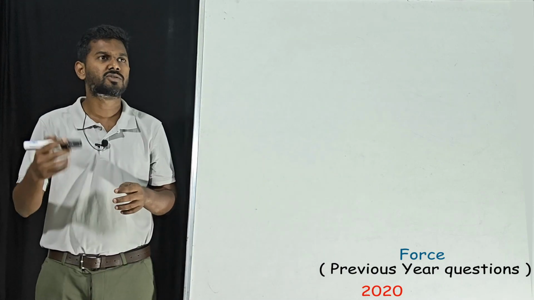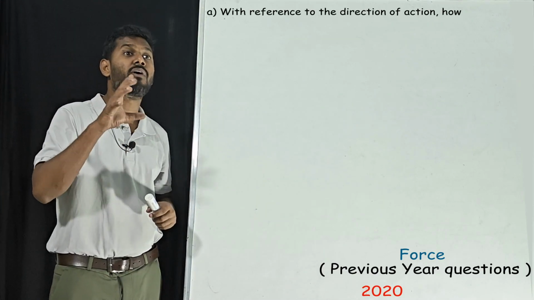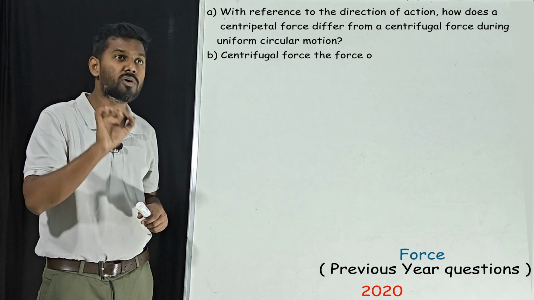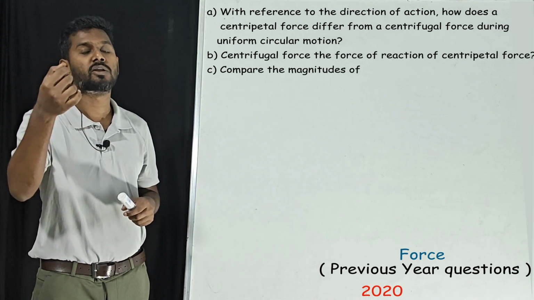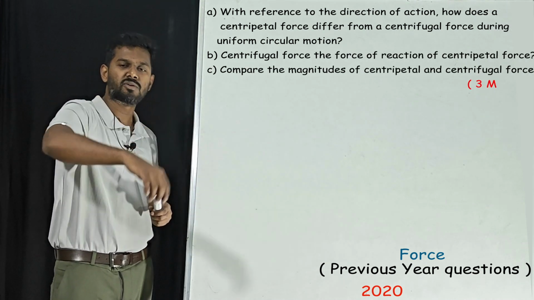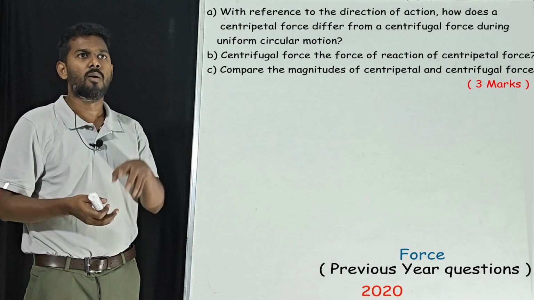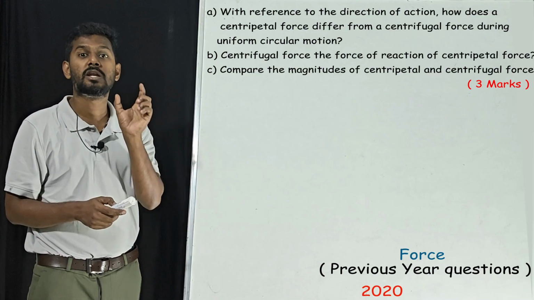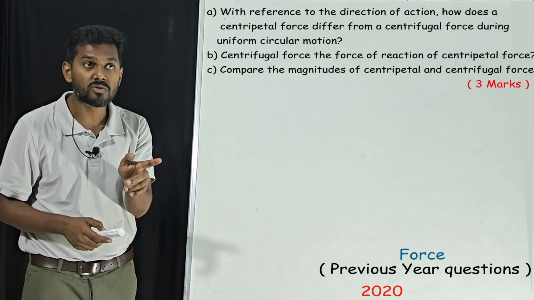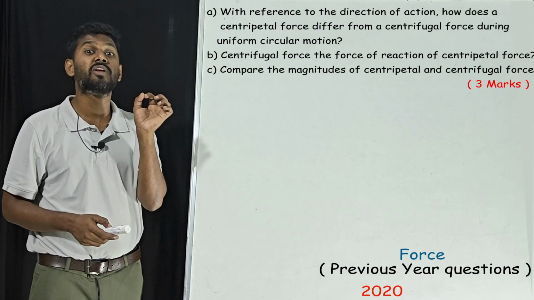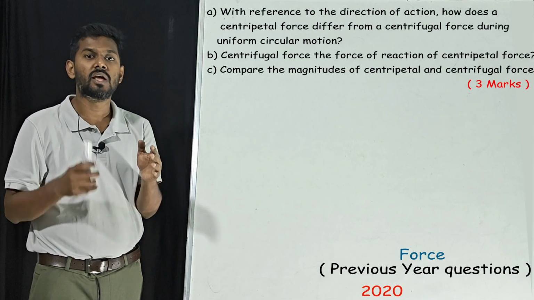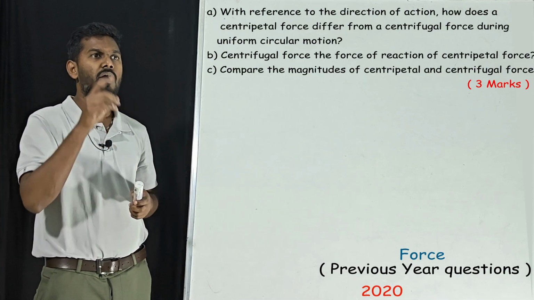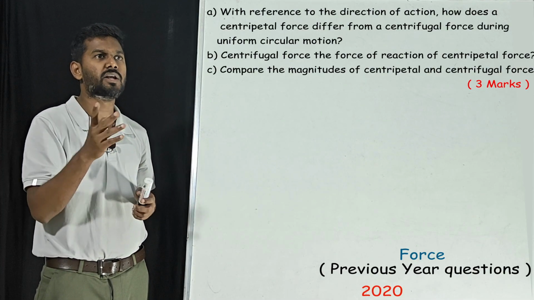That's it. Our next question: with reference to the direction of action, how does the centripetal force differ from centrifugal force during uniform circular motion? Whenever there is a uniform circular motion, both centripetal force and centrifugal force will be there, and we know centripetal force is a real force and centrifugal force is fictitious. Fictitious means it is not a real force. Now we'll go for the question. With reference to the direction of action, how do they differ?